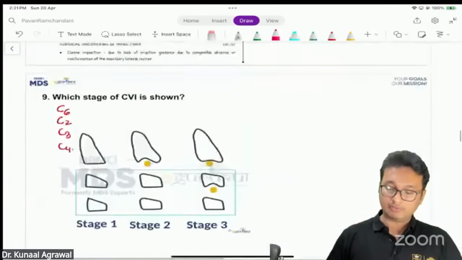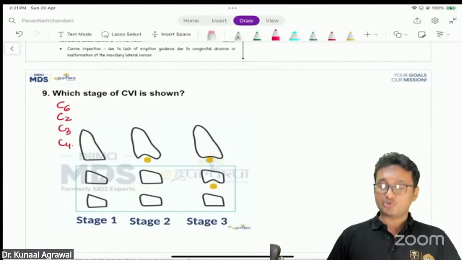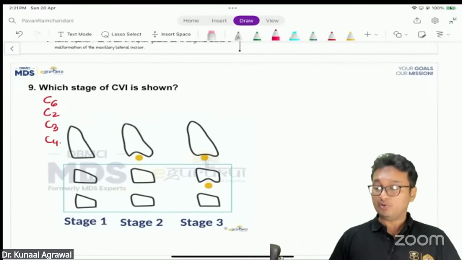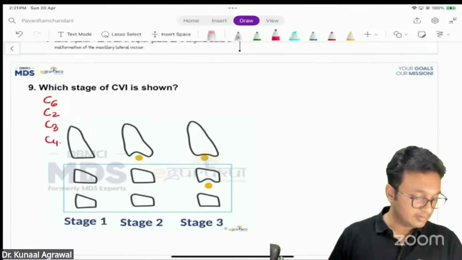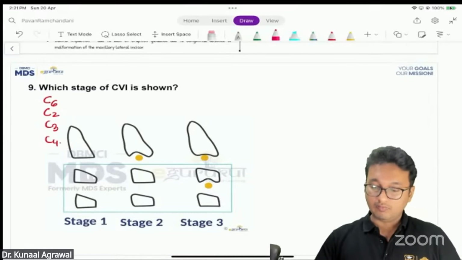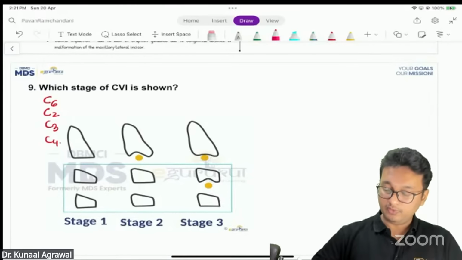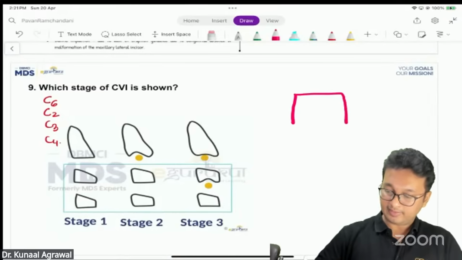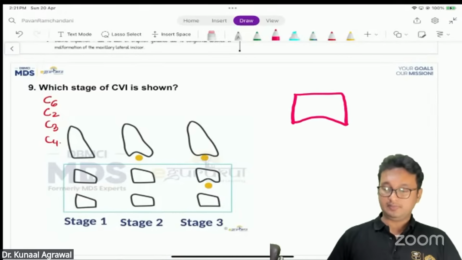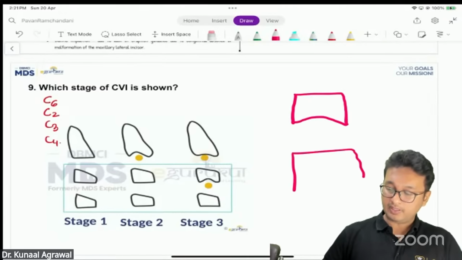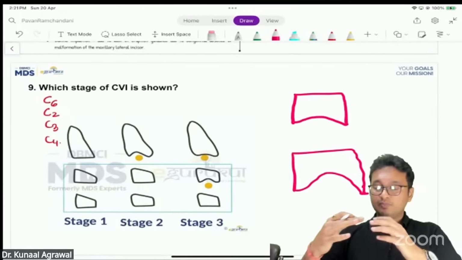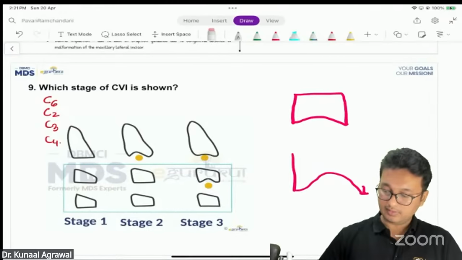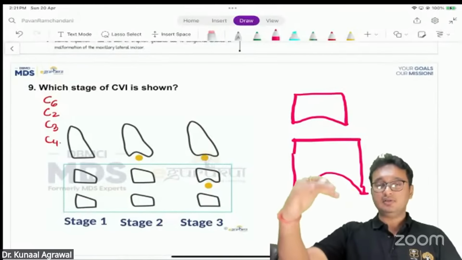Now let's come back to the question. Which stage of CVMI is shown? I don't know what exactly the question was. One second. What stage of CVMI is shown? Now, if you see, the body of the vertebra was like this, a little bit of concavity. Or the body of the vertebra was like this, more concavity and more vertical, a more vertical rectangular orientation of the body of the vertebra.